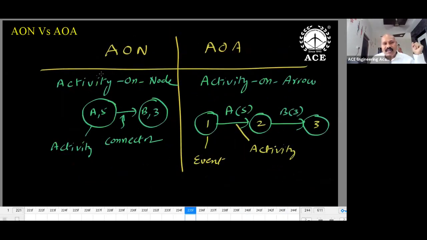Next, EOI and EON differences. In one, activity is shown in the form of a circle; in the other, activity is shown in the form of an arrow. Suppose I have two activities, A and B in sequence. After A, B is going to take place. But here I am using circles. These circles are events. In the EOI diagram, you cannot find any events.